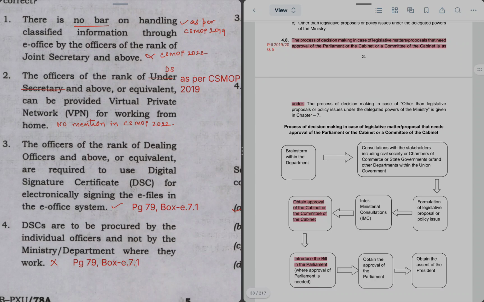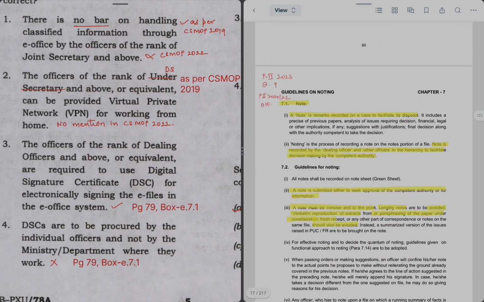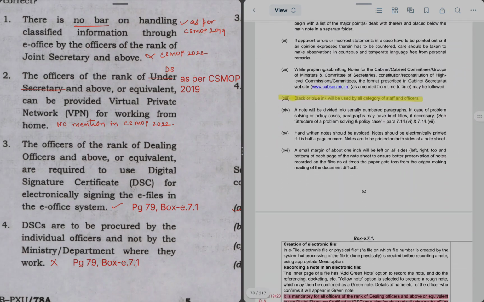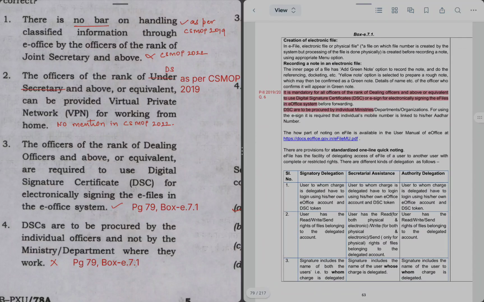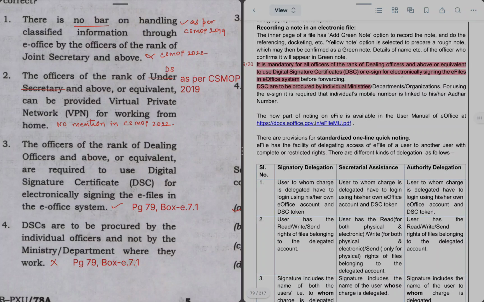For that, if you refer to page 79 of MOP, in box number E.7.1, you will see that it is given clearly that it is mandatory for a dealing officer of rank DS and above, or equivalent, to use the digital signature or e-sign the electronic files. So statement 3 is correct.